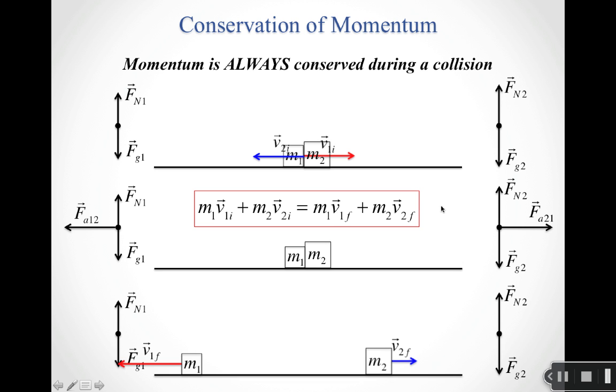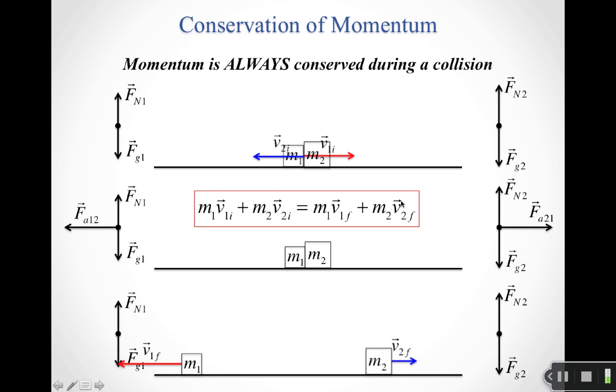And if I've got two pieces colliding, then basically the total initial momentum of my system is right here: mass 1 times V1 initial plus mass 2 times V2 initial. That's the total initial momentum of my system. That's got to equal mass 1 times V1 final plus mass 2 times V2 final. That's the total final momentum of my system.